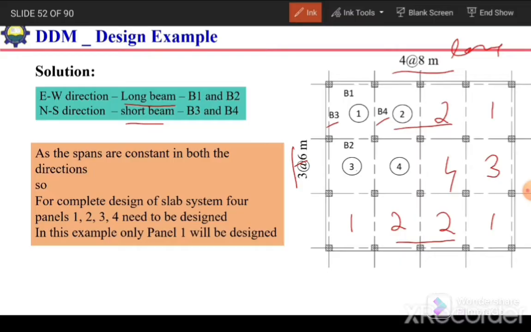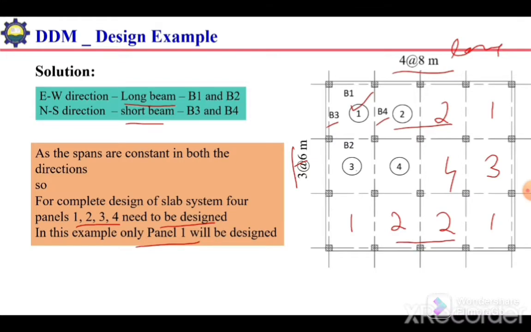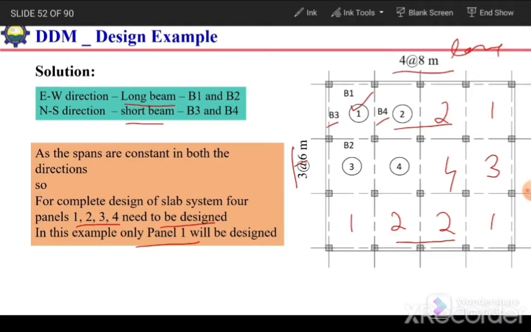As the spans are constant in both directions, for the complete design of the slab system, panels 1, 2, 3 and 4 need to be designed. But in this example, we will solve only for panel 1. We will design this panel 1 because it is just an example, to minimize the data and shorten the calculations and the length of the video. We will solve just only panel 1.